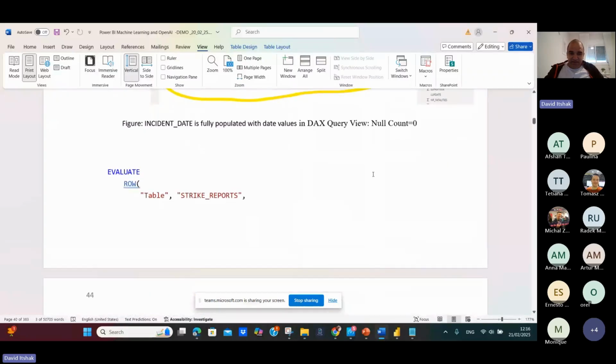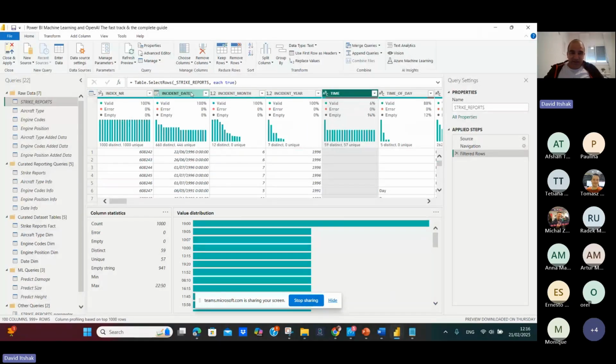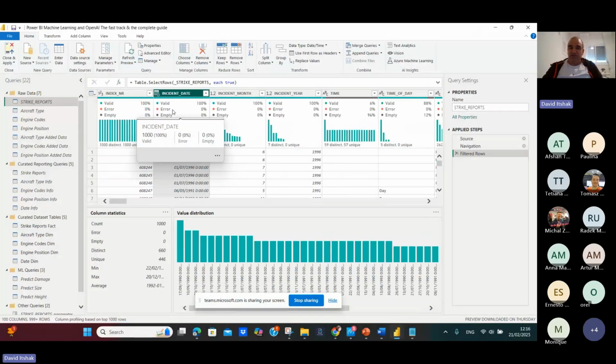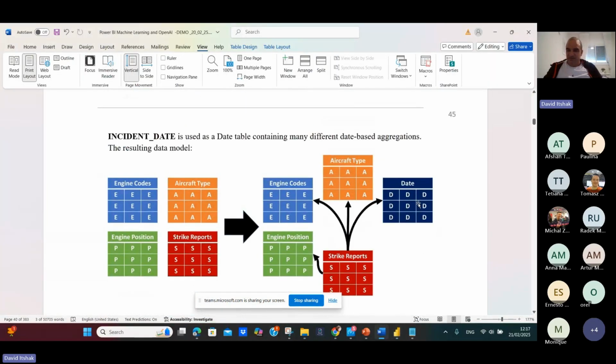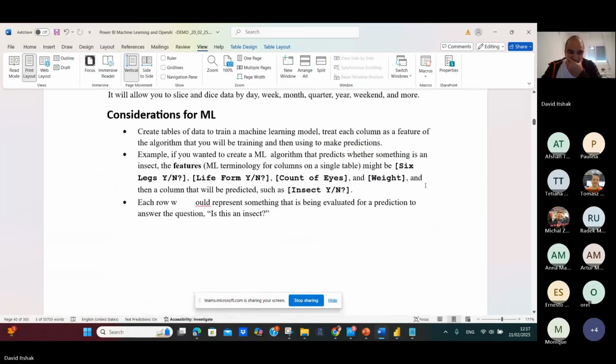And you can see the statistics. And voila, we find another column, which is incident date. So incident date is a good candidate. Why? Because we have 100% valid values, error 0, empty 0. Again, I can go here and run that query. So this will be our date dimension table. This will be the date column in the fact table, containing all the accidents of the flights, which will be connected to the dimension table of the day. So you can see it here, the date table. So how do I create the date table?